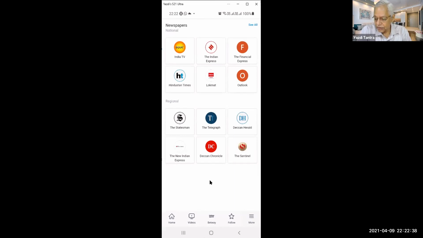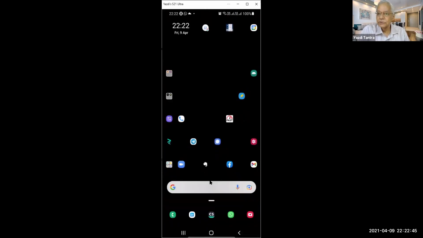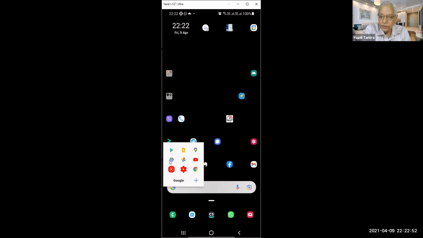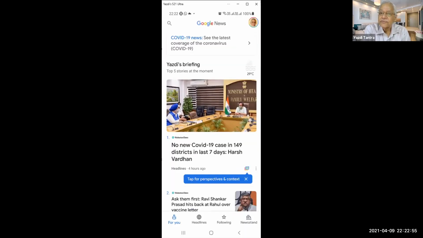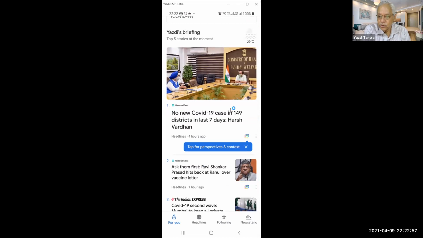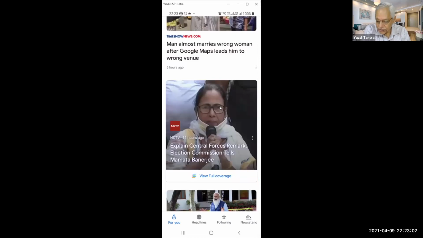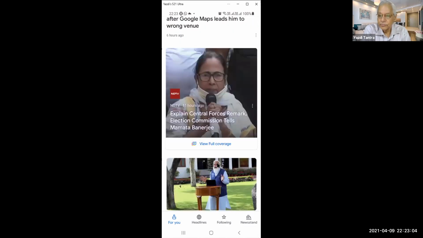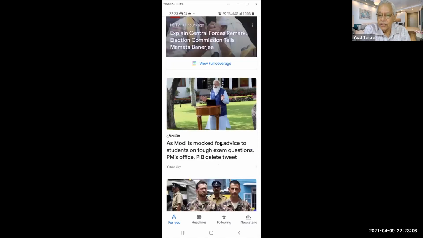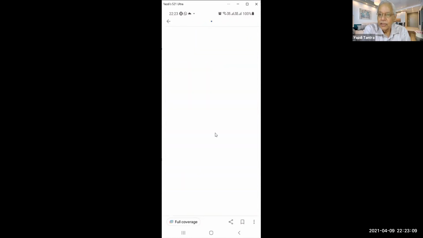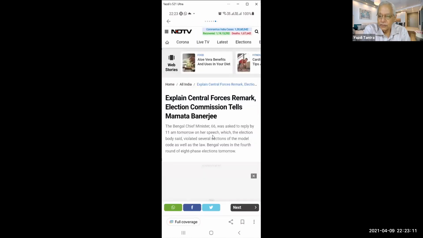InShots is there. Then there is something called Flip. What is it called? Flip something. There are lots and lots of news sites. My favorite is of course Google News because it is fairly unbiased and it gives me most of the things that I need to have. Slowly one dispenses with the newspaper also because most of the stories are here. You click on any story and you will get the entire story.